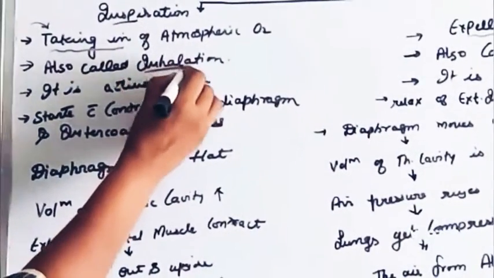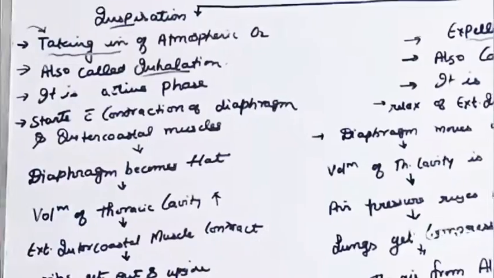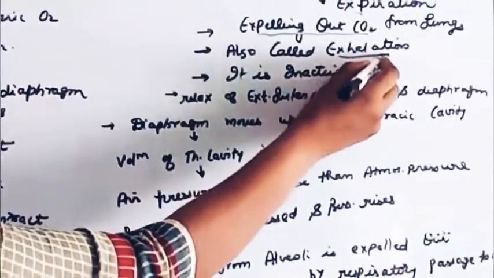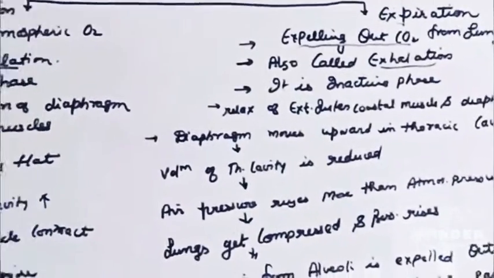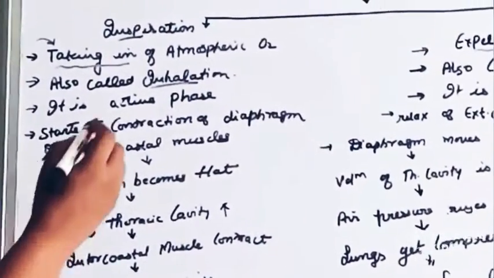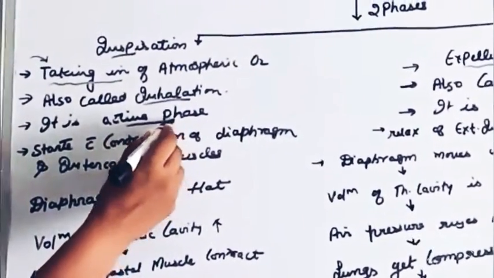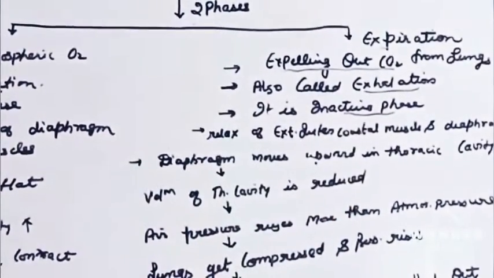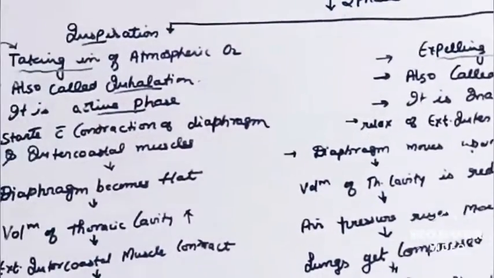Inspiration is also known as inhalation, whereas expiration is also known as exhalation. Inspiration is an active phase, whereas expelling of carbon dioxide is an inactive phase.